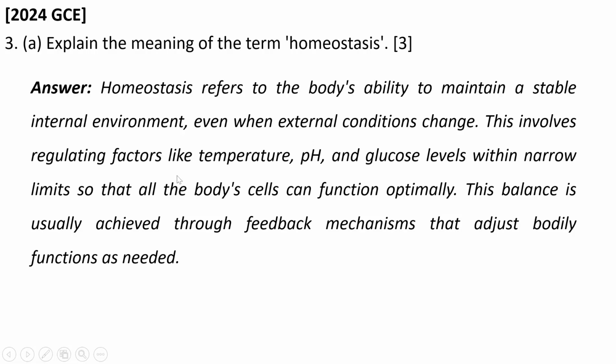This involves regulating factors like temperature, pH, and glucose levels within narrow limits so that all the body cells can function optimally. This balance is usually achieved through feedback mechanisms that adjust bodily functions as needed.